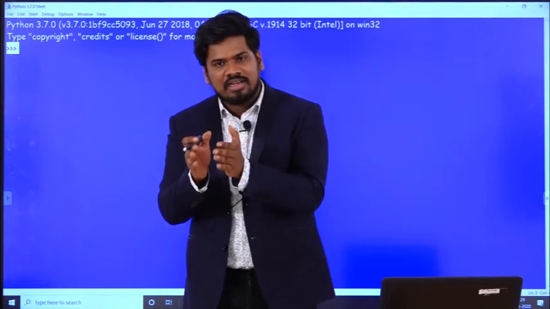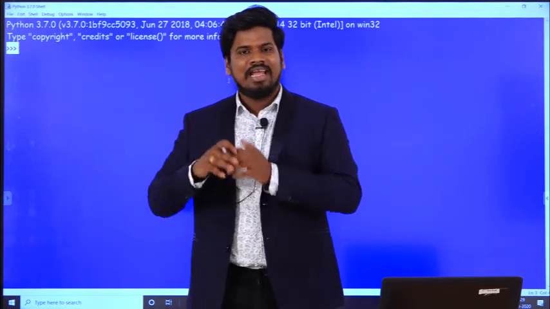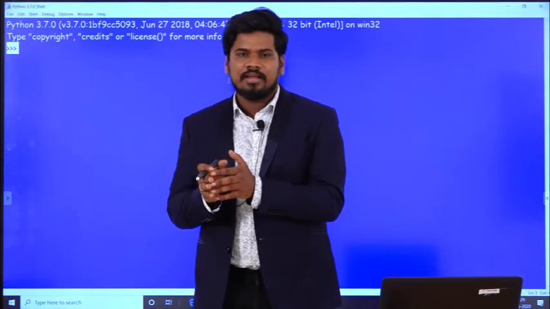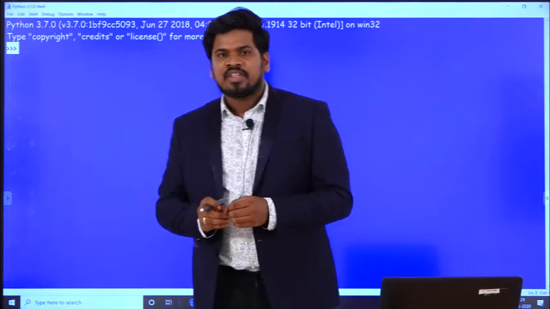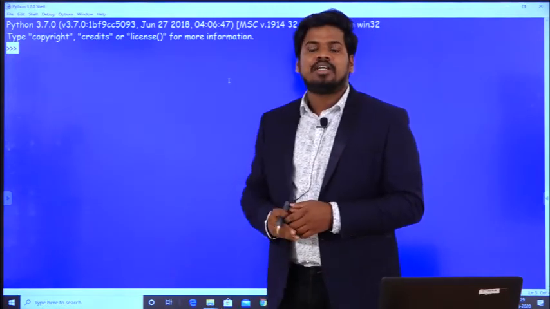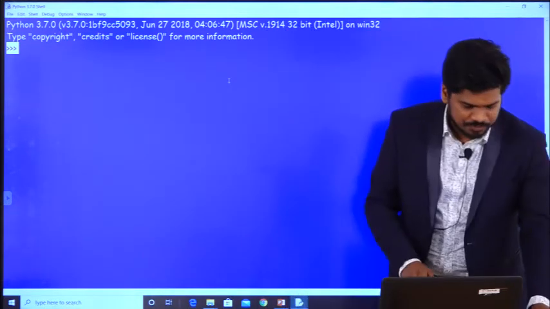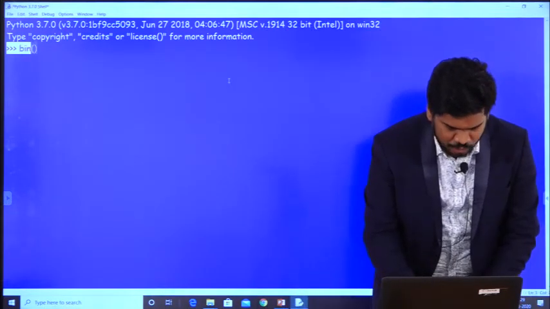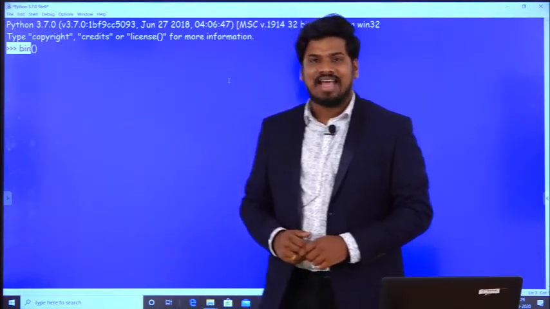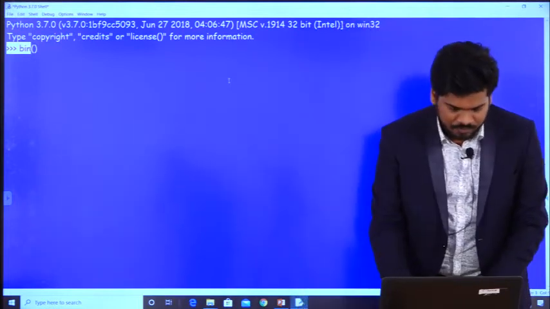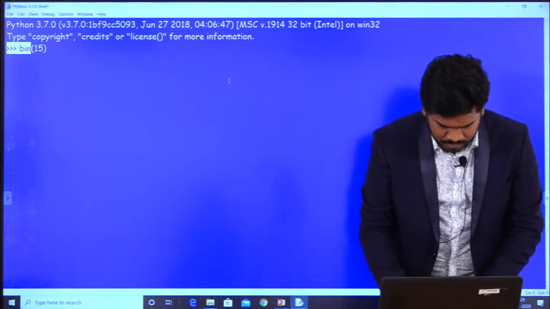If you want to convert a decimal number or an octal number or a hexadecimal number to binary, I will go with utility functions. So now we will practically observe how to work with utility functions. Coming to here, bin is a utility function, and inside this argument I have to pass the value. Observe carefully. Inside this I am passing a value that is 15.